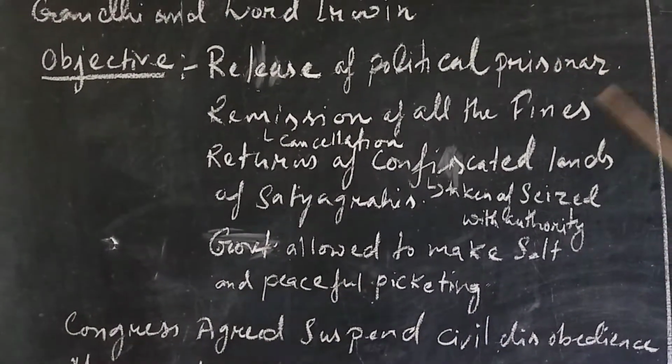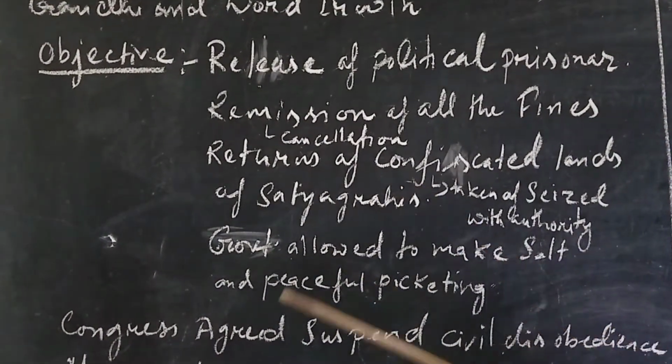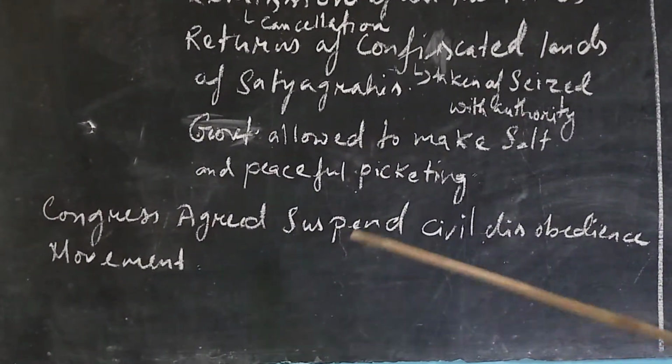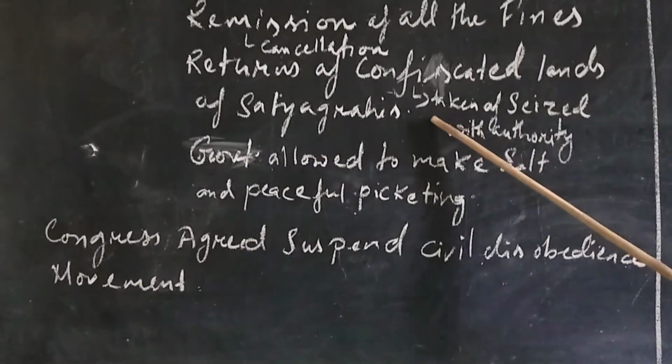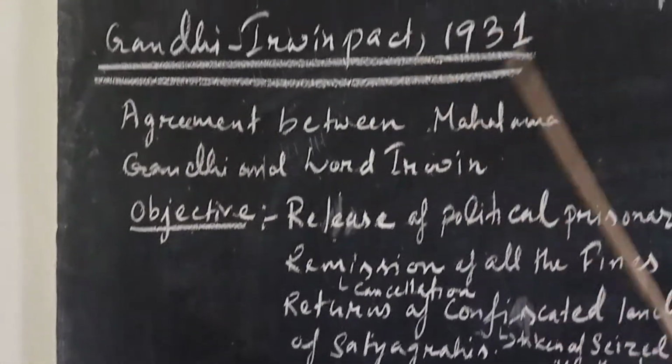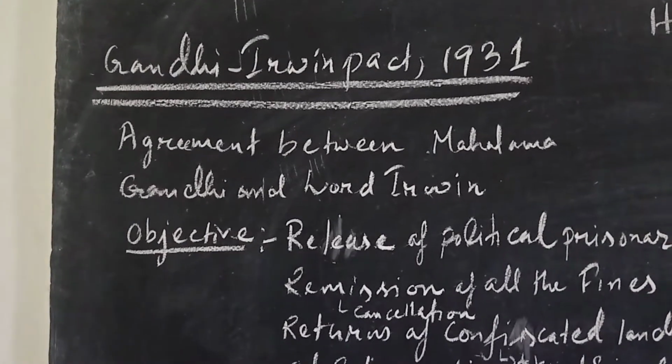Only if this agreement would be fulfilled did the Congress agree to suspend the civil disobedience movement. So this was the famous agreement, and it is known as the Gandhi-Irwin Pact of 1931.